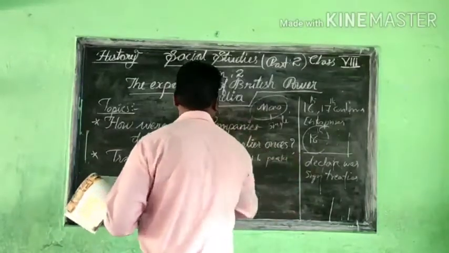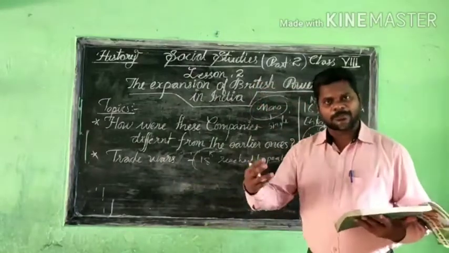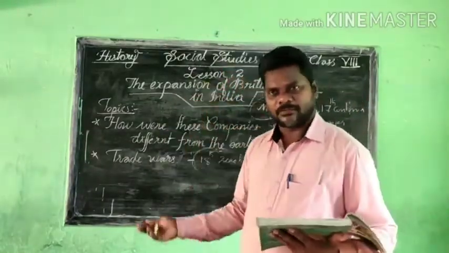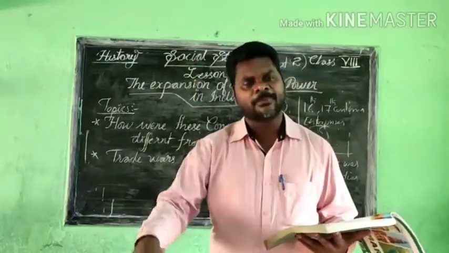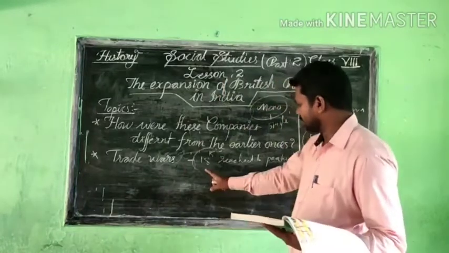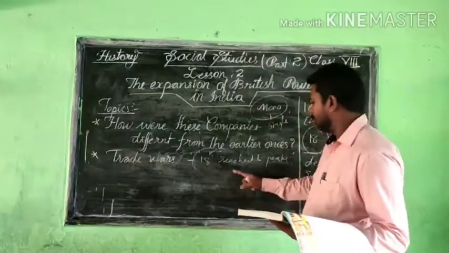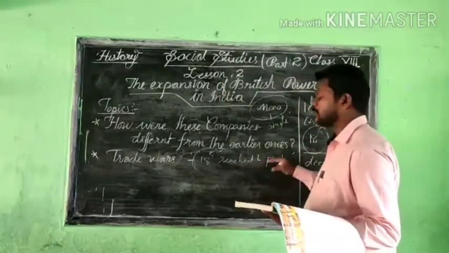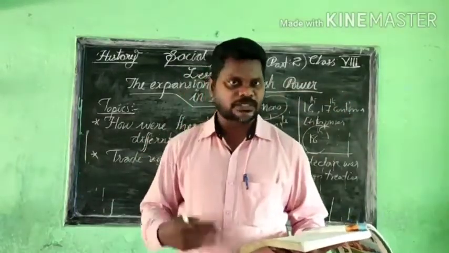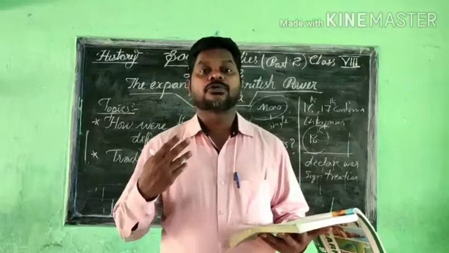The rivalry and enmity that already existed in Europe reached its highest point. The same rivalry and enmity the traders brought to India, and they continued it here. By the 18th century, the enmity had perhaps reached its peak. That means they were unable to tolerate each other. You understand what I am saying? They were unable to tolerate each other.